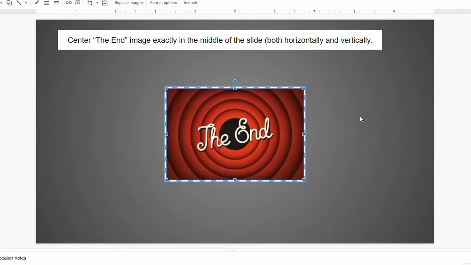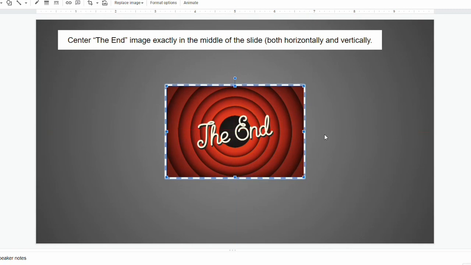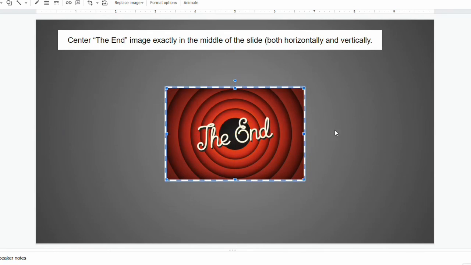So that's center aligned as far as horizontally goes, but vertically we need to move it up and down until we see that same line. So when we get it perfect, we should see a solid red line both directions, vertically and horizontally. And then you got to make sure when you let go that it doesn't move at all.